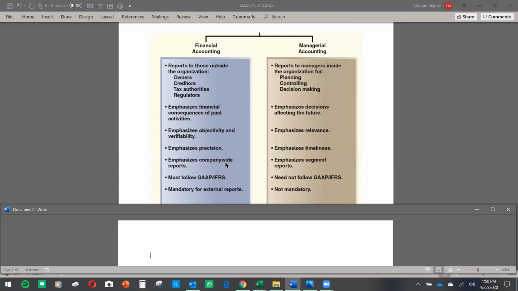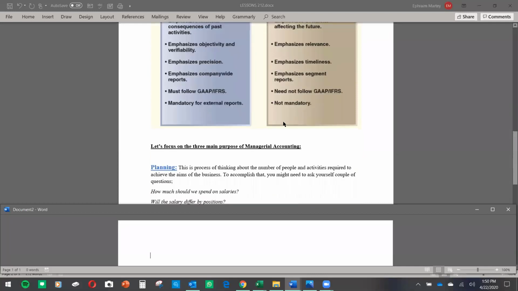Okay. Mandatory for external users. With financial accounting, you have to send it out to external users. Managerial accounting, you don't have to. It stays within the company. It doesn't go out all the time. Okay, so that's the contrast between financial accounting and managerial accounting.